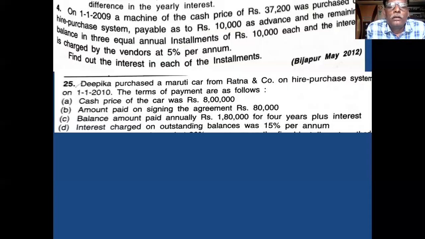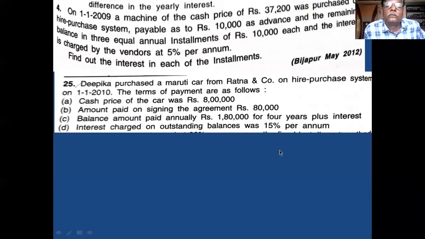Okay. Then 80,000 you paid as advance on the date of agreement. What is the total payment made? 8 lakh. Clear? Any doubt?